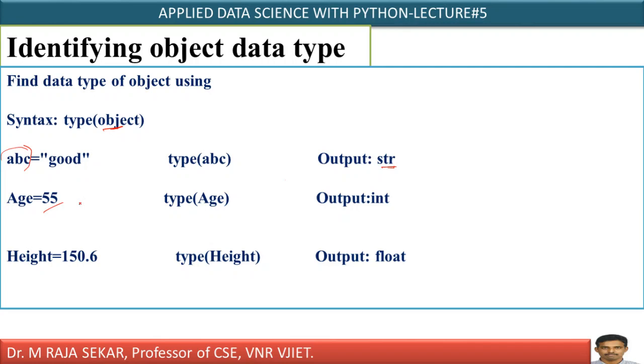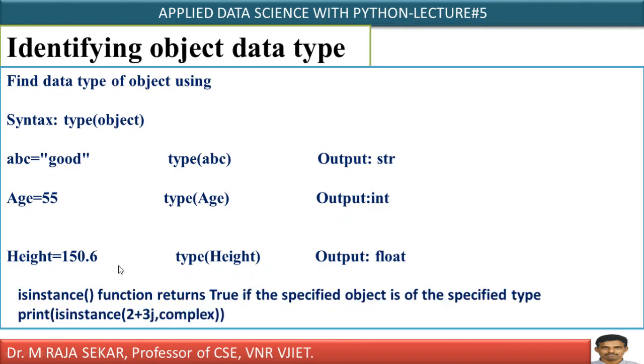Yes. Age equal to 55. type(object), here the object is variable age. Type age means you will get int. Height equal to 150.6. Type height, what will I get? As 150.6 is a floating point number, I will get it as float. Identifying object data type. How can I identify this?